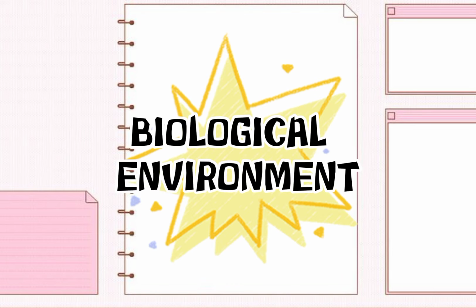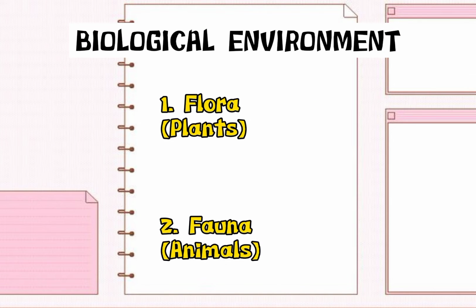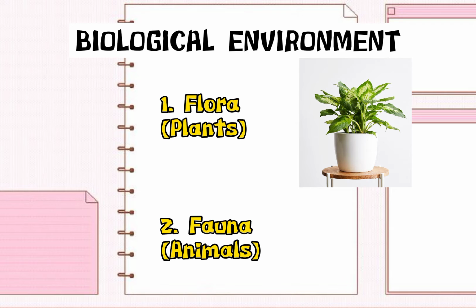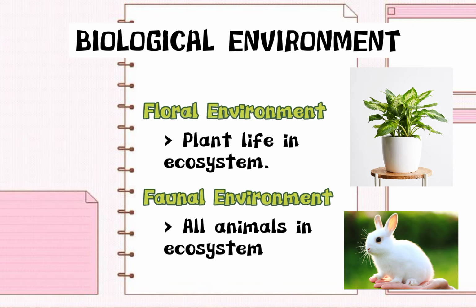Let's proceed to the biological environment. The biological environment consists of flora and fauna. Flora, which is plants, and fauna, which is animals. Thus, the biotic environment can further be divided into floral environment and faunal environment. Floral environment is the plant life in an ecosystem.